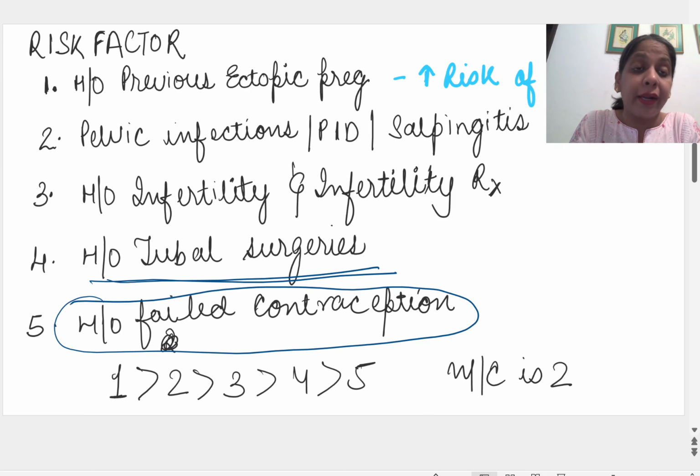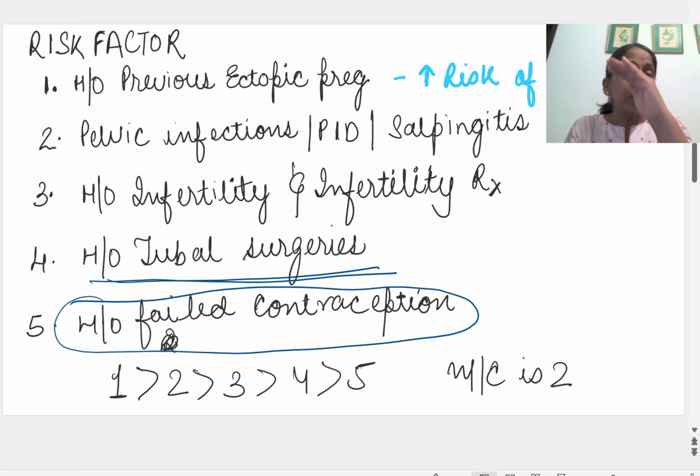It means out of 100 couples using the condom, 20 women will get conceived. So what is the use of such a failure rate, right? But no doubt, you should know the fact that condoms never risk the patient to ectopic.